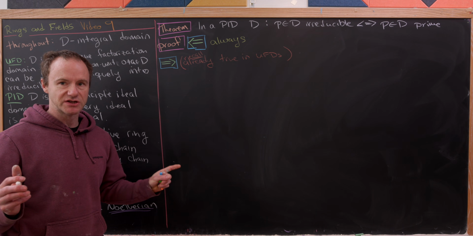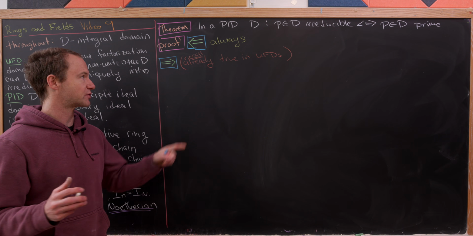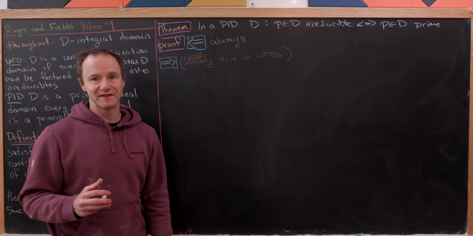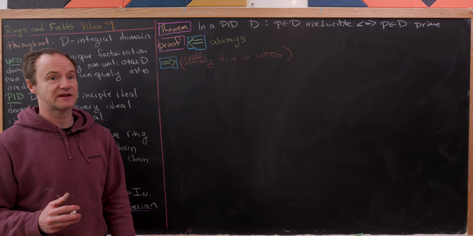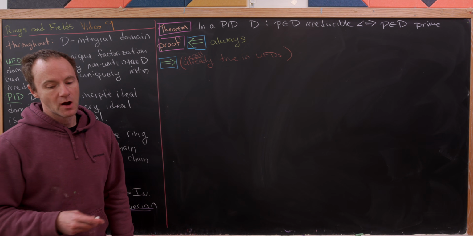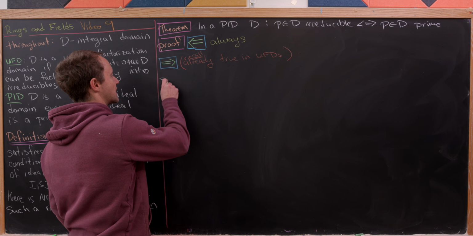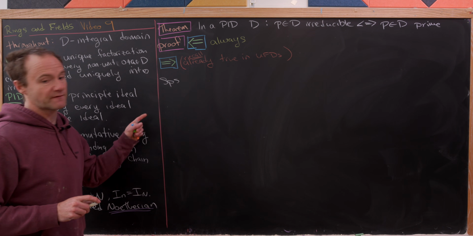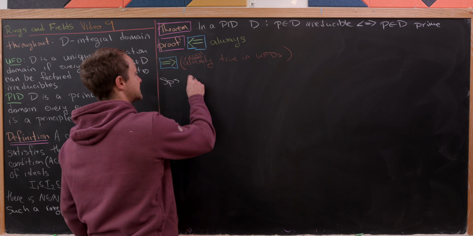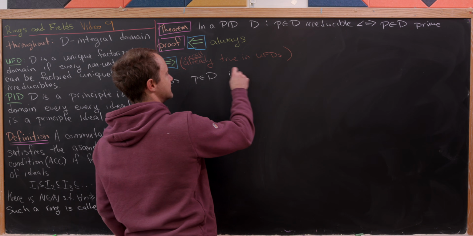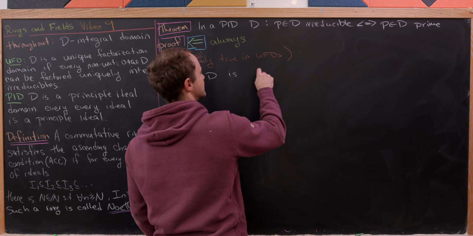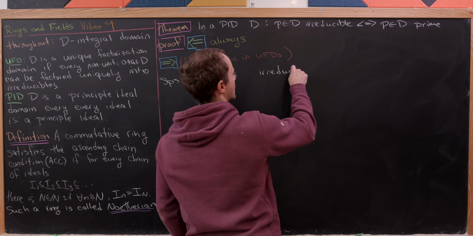And I'd just like to note, although it doesn't have any bearing on this proof, we've already shown that this is the case inside of a unique factorization domain. Okay, so let's get to the direction that we need to prove, so this forward direction. So let's suppose that we've got P inside of D and it is irreducible. Okay, so now what are we going to do with that?